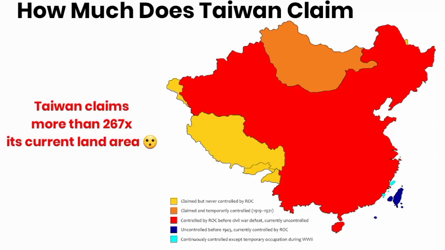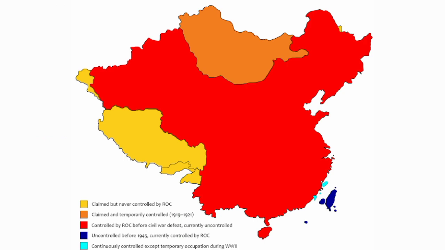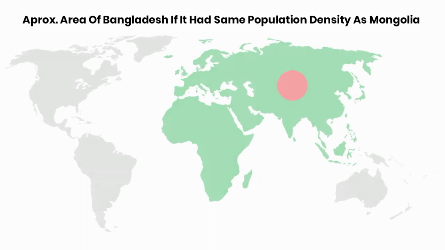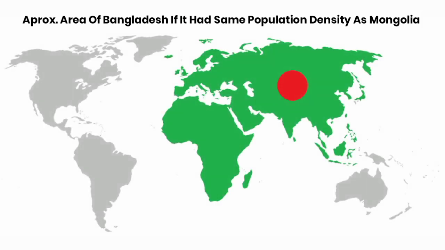This map shows how much area Taiwan claims. For context, it claims more than 267 times its current land area. This map shows the area of Bangladesh if it had the same population density as Mongolia.